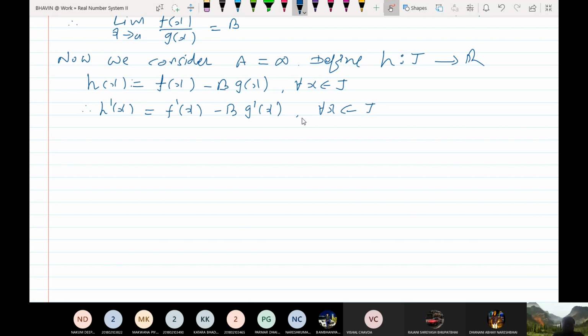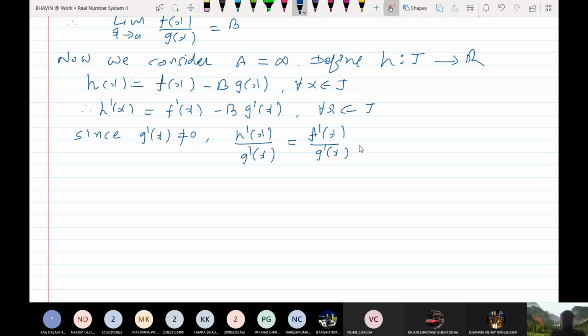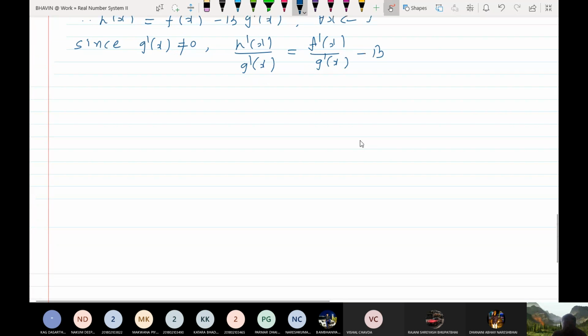Fine. I can divide throughout this equality by g'(x), as it is given that g'(x) is non-zero. Clear? Now let me take limit x tends to a.